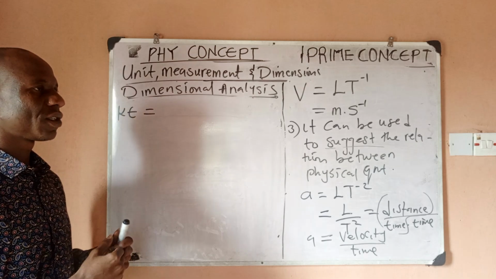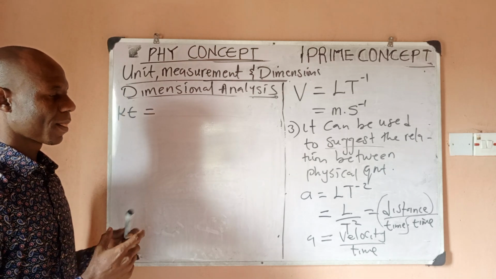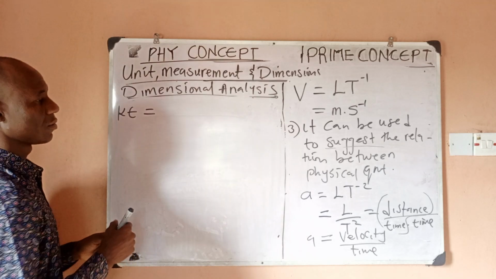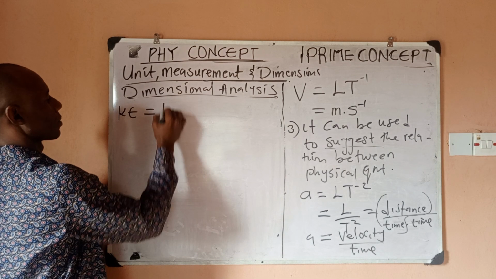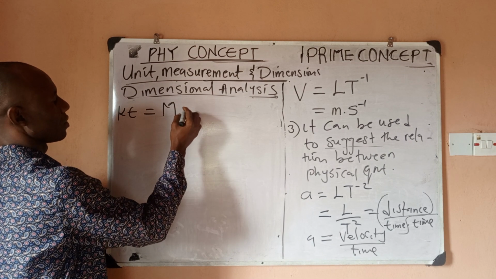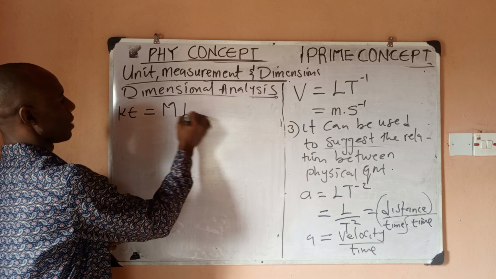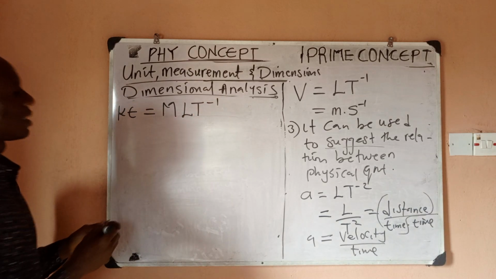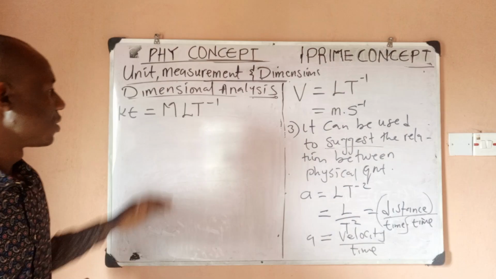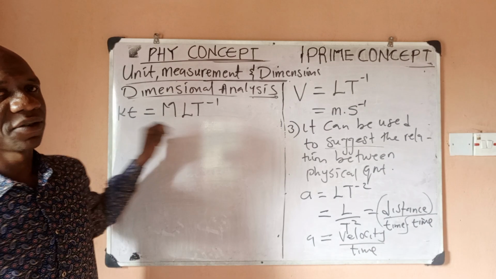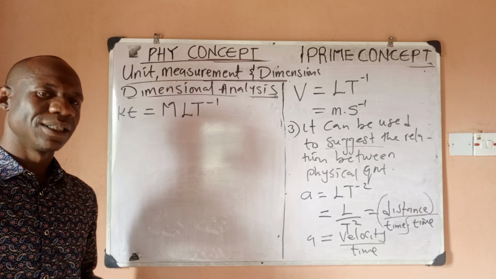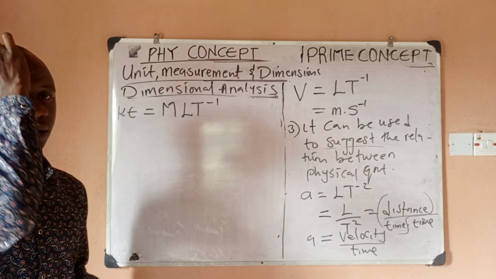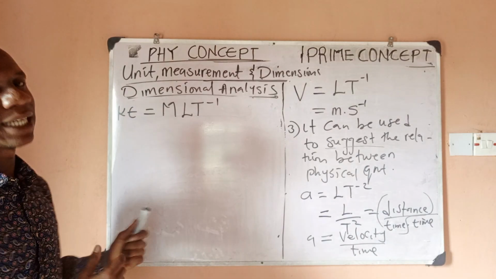Dimension is m, so mlt to power minus 1. So this is the dimension. So somebody gives you that this is the dimension of kinetic energy. They now say determine the relation or the equation or the formula for kinetic energy. Let's see how we can do that.